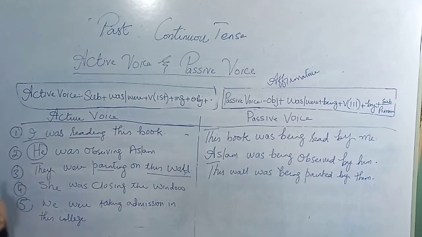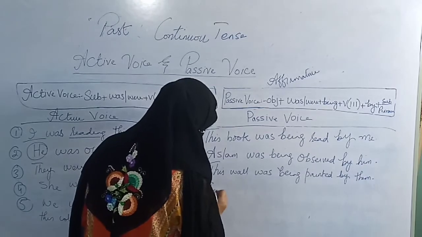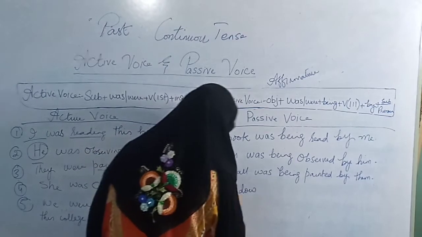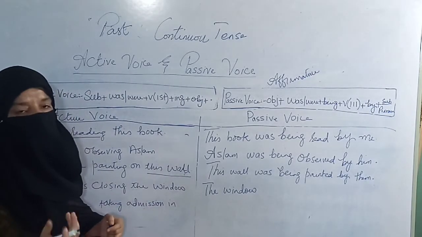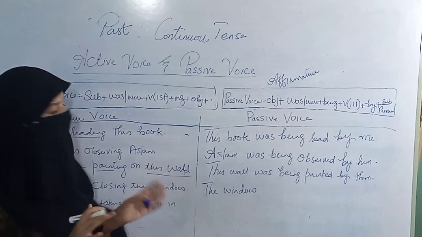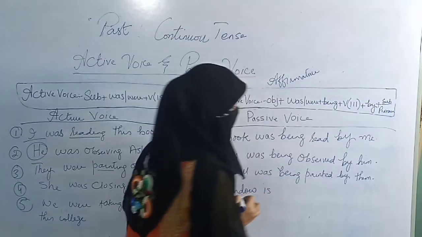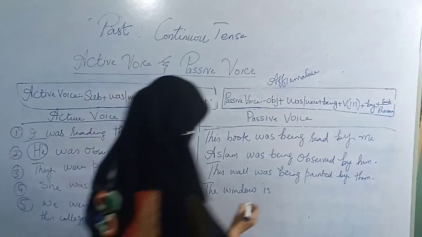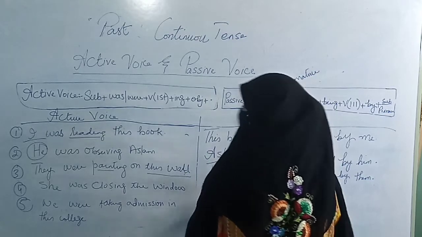She was closing the window. The window is the object. The window, it means talking about one window. So the object is singular. And with a singular object, you know well, here we have to apply is. The window is being.